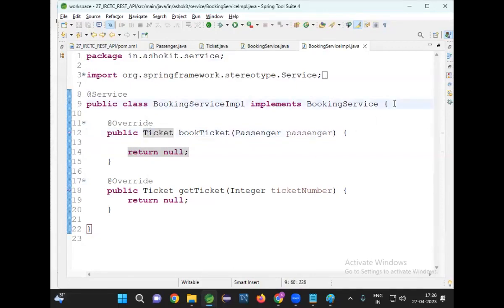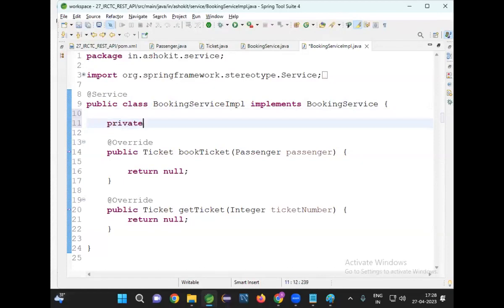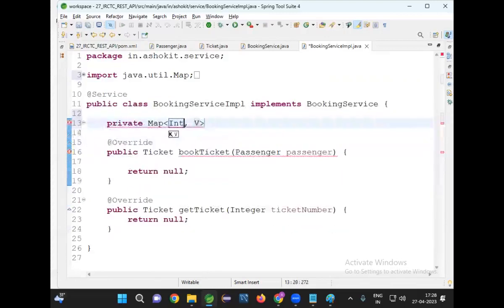First of all, I will maintain one map, a private map. What is the purpose of a map? To store the data in the form of key and value. Now, Map<Integer, Ticket>. I'm taking tickets map. Tickets map is equal to new HashMap.